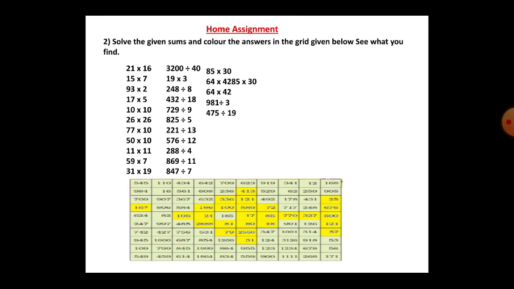Home assignment I have given. Solve the given sums and color the answer in the grid given below. You have to draw the same grid in the homework book and do these sums. If it is a multiplication symbol, you have to do multiplication. If it is a division symbol, you have to do division, and then you get the answer.